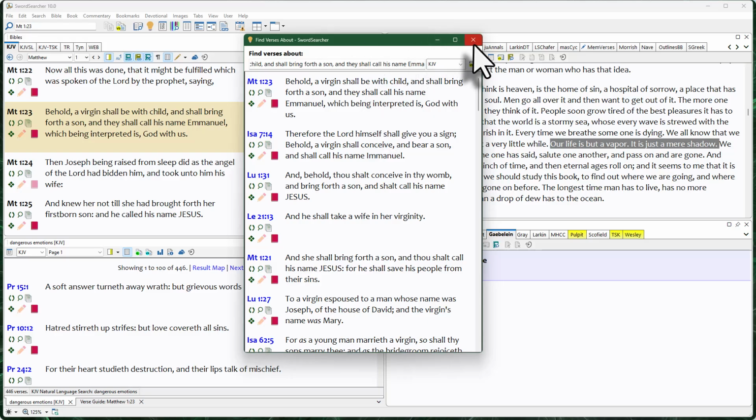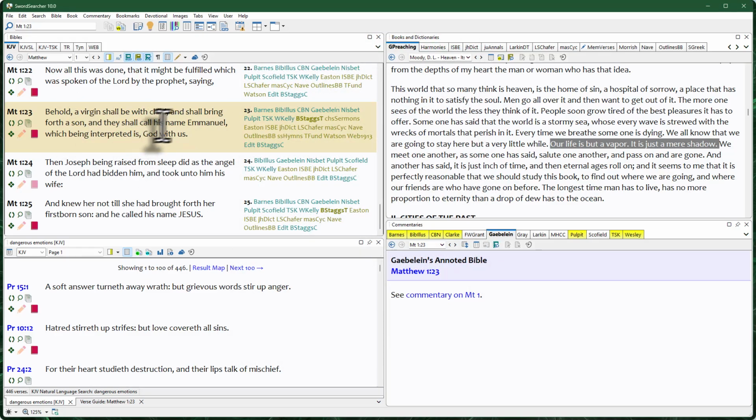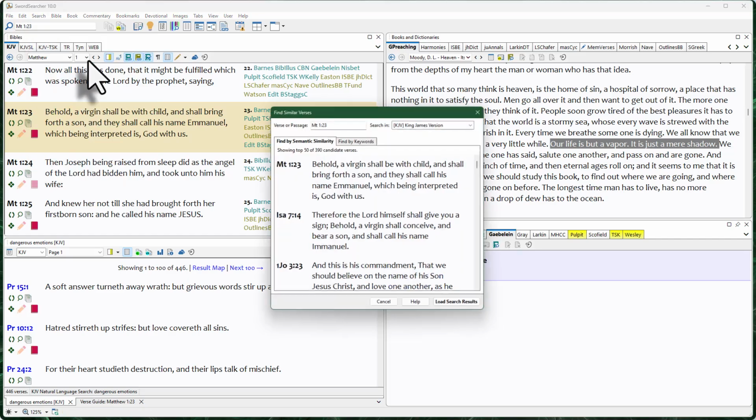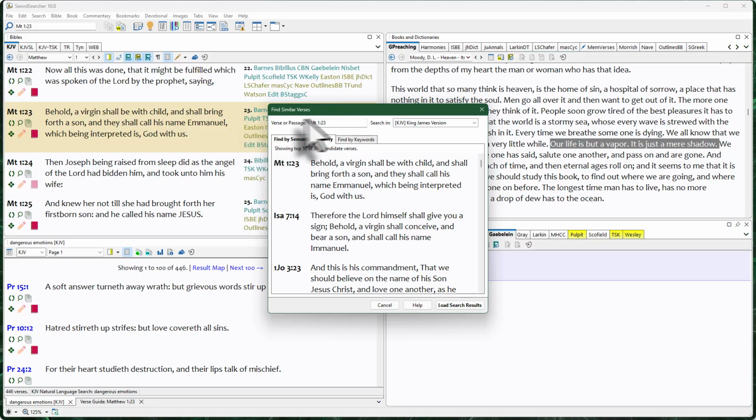There's one other way you can do this from a Bible verse. You can use the Find Similar Verses tool. You'll find that on the search menu right here. And when it opens, it will default to the verse that you are currently reading. You can also type in a passage or type in a verse. And then as you can see, there's the same search results from the Find Verses About window.